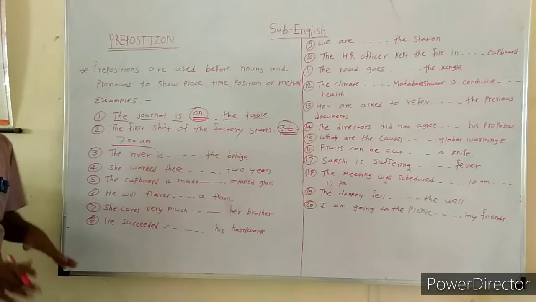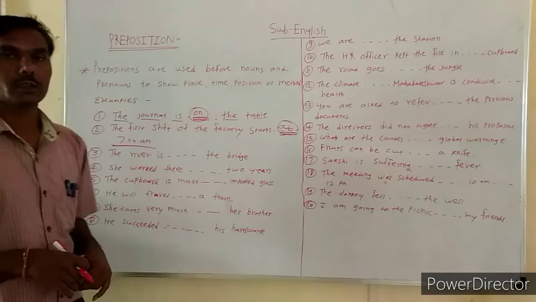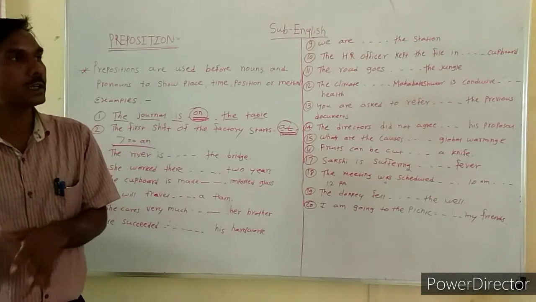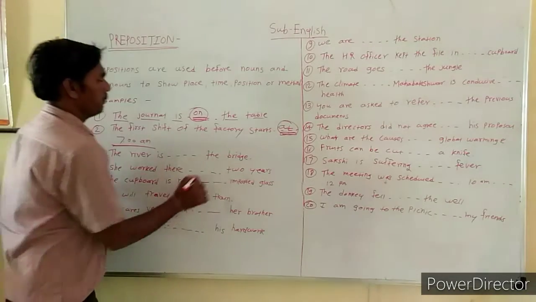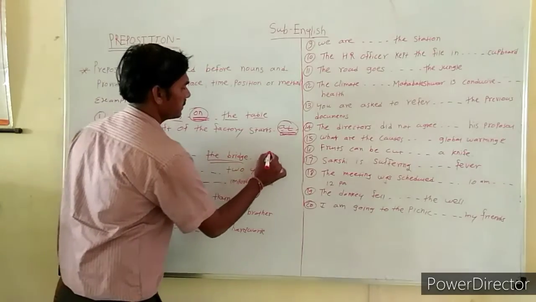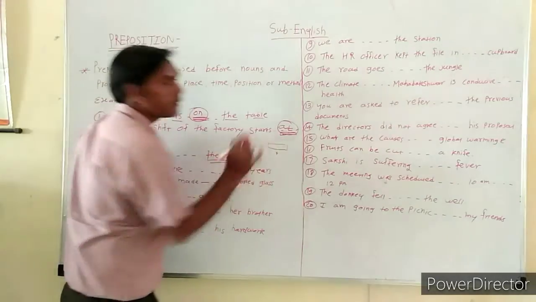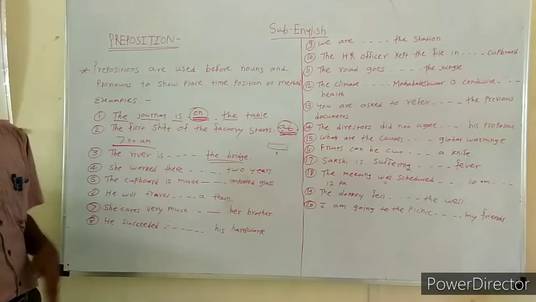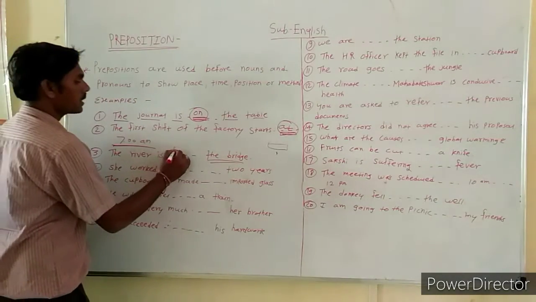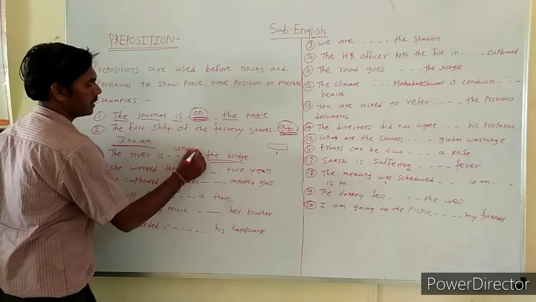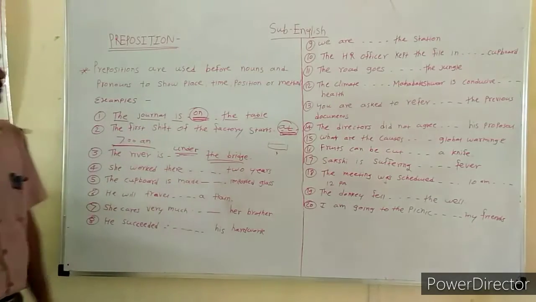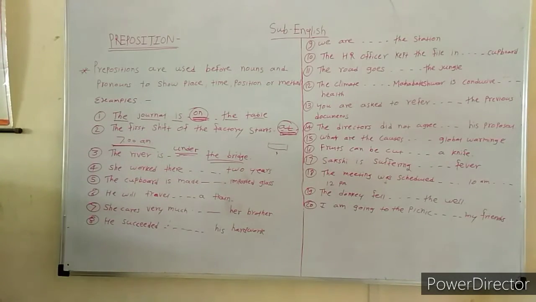The river is dash the bridge. Bridge, you know bridge, and the river is under the bridge. So under is a correct preposition here.